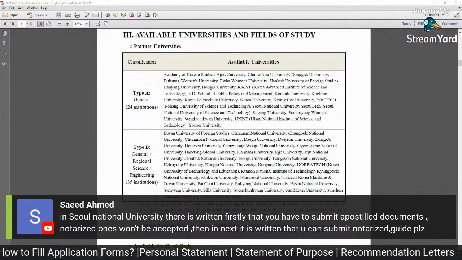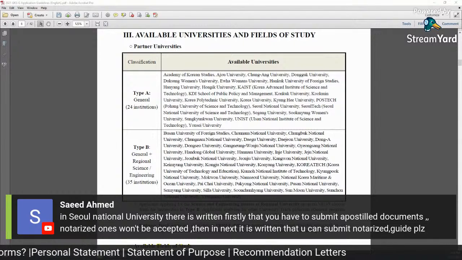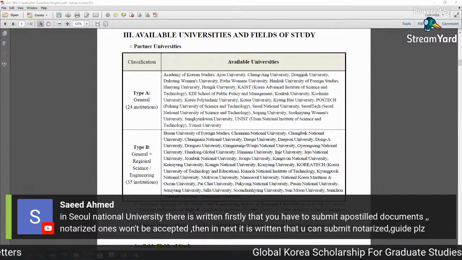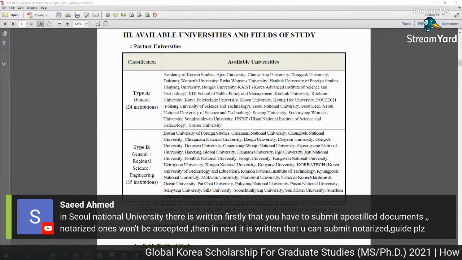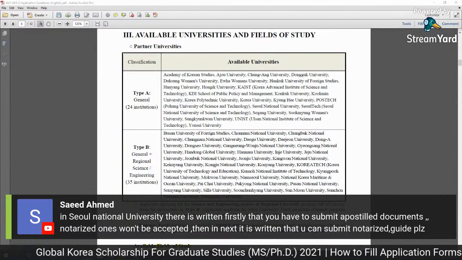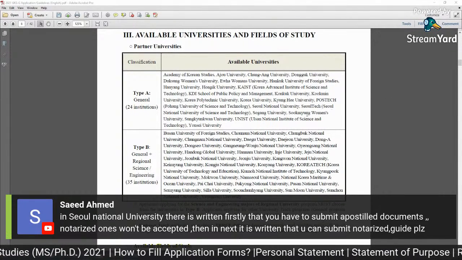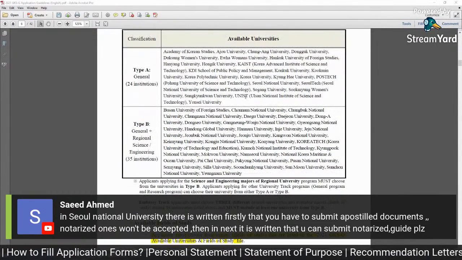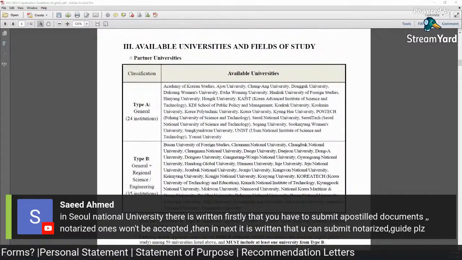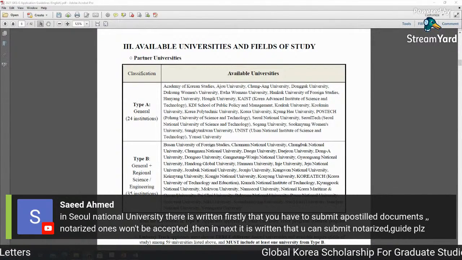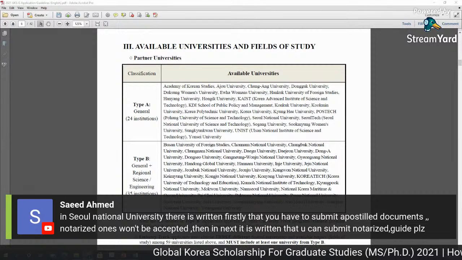In Seoul National University, it is written firstly that you have to submit an apostille document, and a notarized one would not be accepted. Then next it is written that you can submit notarized. Maybe there is some mistake or confusion, but everywhere in Korea notarized documents are okay. In their official instruction PDF book, it is written clearly that your document should be notarized. So you can just submit notarized documents. Do not worry about this confusion. It is okay, you can submit notarized documents.